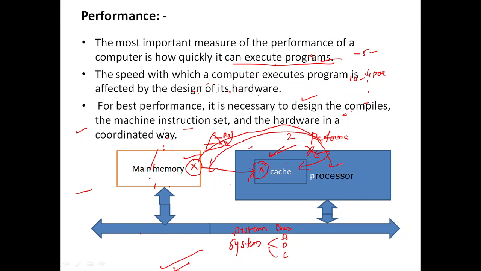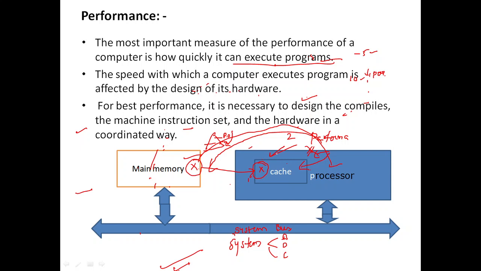But what the cache will store is repeatedly used or frequently used instructions. So when the processor needs any instruction, first it will check in the cache memory. If that instruction is not available, then it will check in the main memory. If that instruction is not available in main memory, then it will check in the secondary memory.